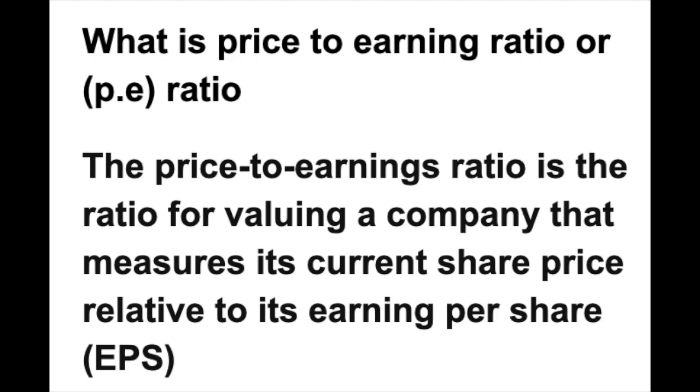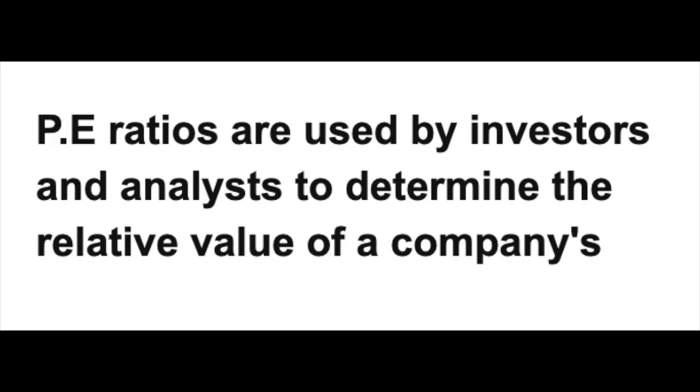Now we will talk about what is price to earnings ratio, or short PE ratio. The price to earning ratio is the ratio for valuing a company that measures its current share price relative to its earnings per share. PE ratios are used by investors and analysts to determine the relative value of a company.